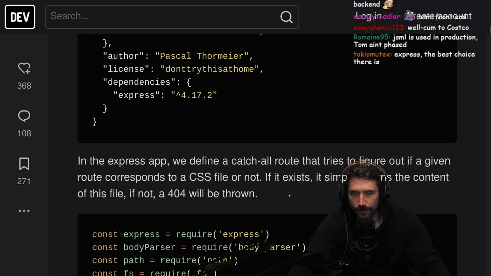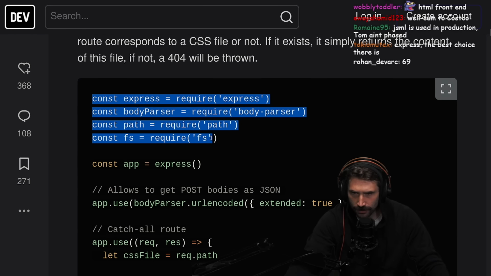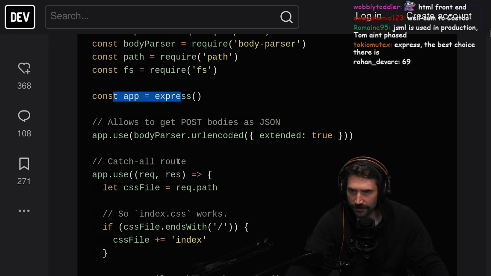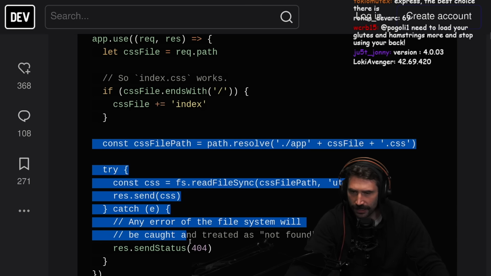In the Express app, we define a catch-all route that tries to figure out if a given route corresponds to a CSS file or not. If it exists, it simply returns the content of this file. If not, a 404 will be thrown. Okay, do a little bit of this, do a little bit of that. Fantastic. Use one of these. And there we go. Awesome. I like to see this.